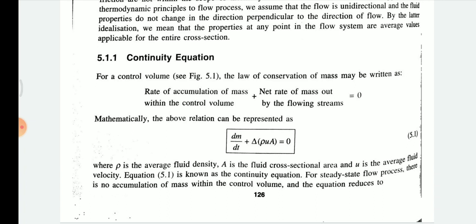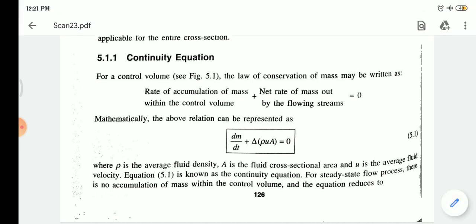So mathematically the above relation can be represented as dm/dt plus delta of the net mass flow rate out by the flowing stream, that is delta of rho u A, where rho is the fluid density, A is the fluid cross sectional area, and u is the average fluid velocity. This equation is known as the continuity equation.